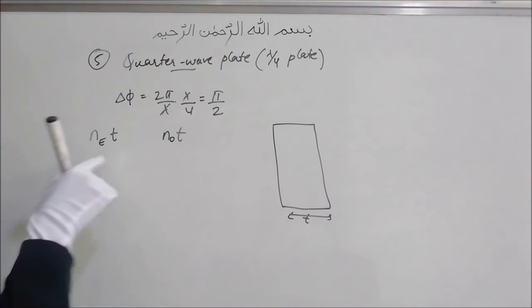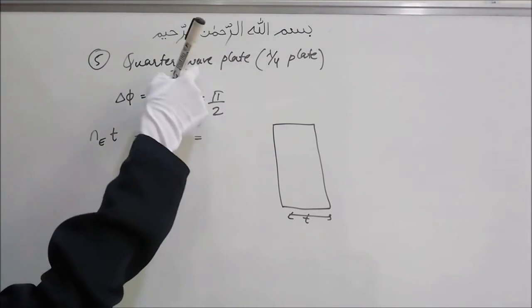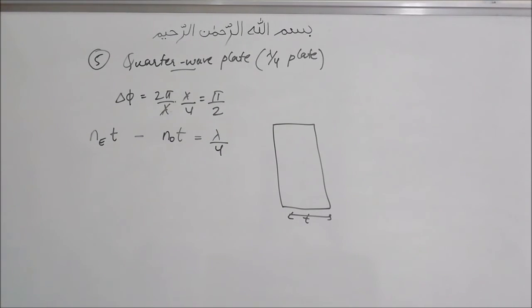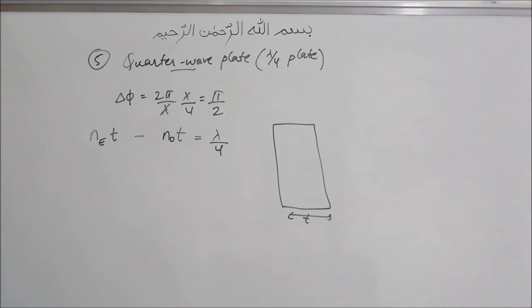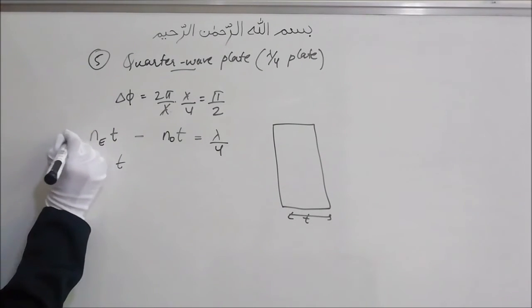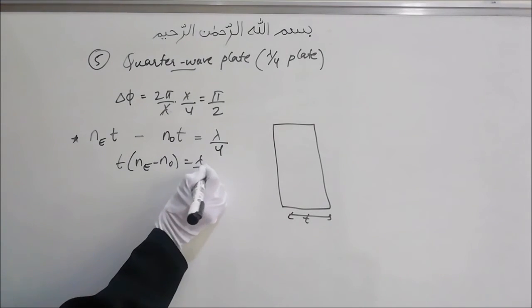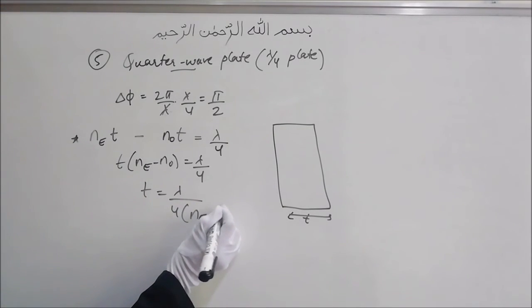And the optical path difference between the E ray and the O ray will be equal to what? Lambda by 4. That is what we are doing with this wave, right? We are creating a path difference of lambda by 4 between the E wave and the O wave. Take T out, and then we will have (Ne minus No)T equal to lambda by 4, and we'll have T equals lambda by 4 into (Ne minus No).